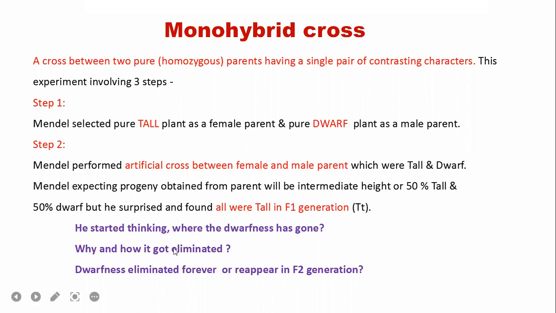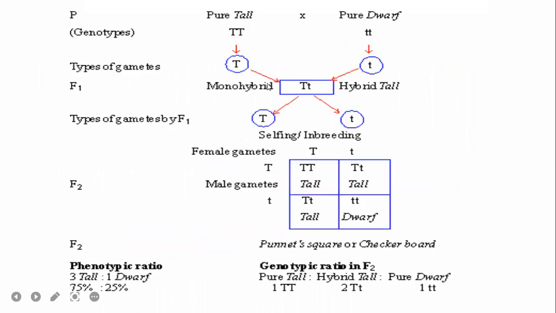Don't worry, I'll be showing you the picture also here. Look at that. Two plants are selected and crossed, and all the resulting plants show only one character. For example, tall versus dwarf, but in the progeny only one character is seen.